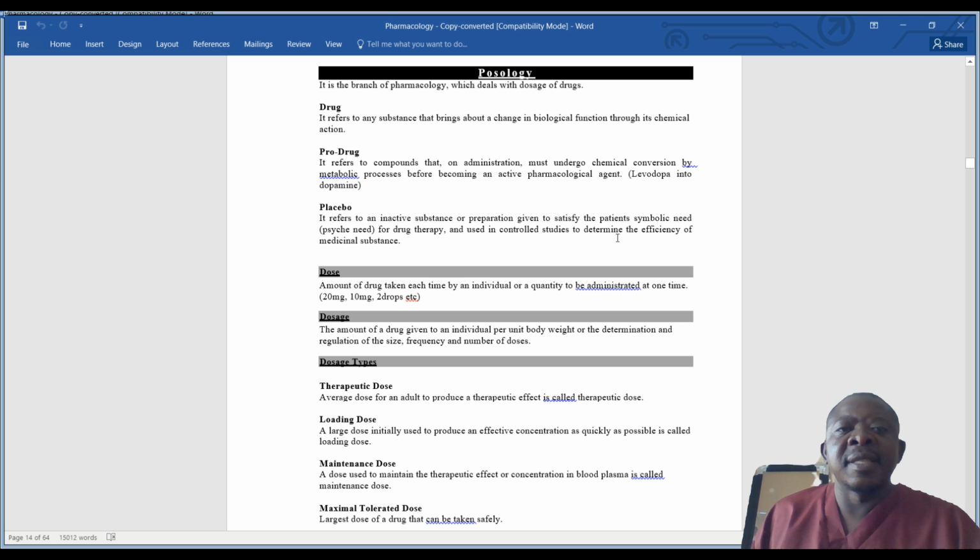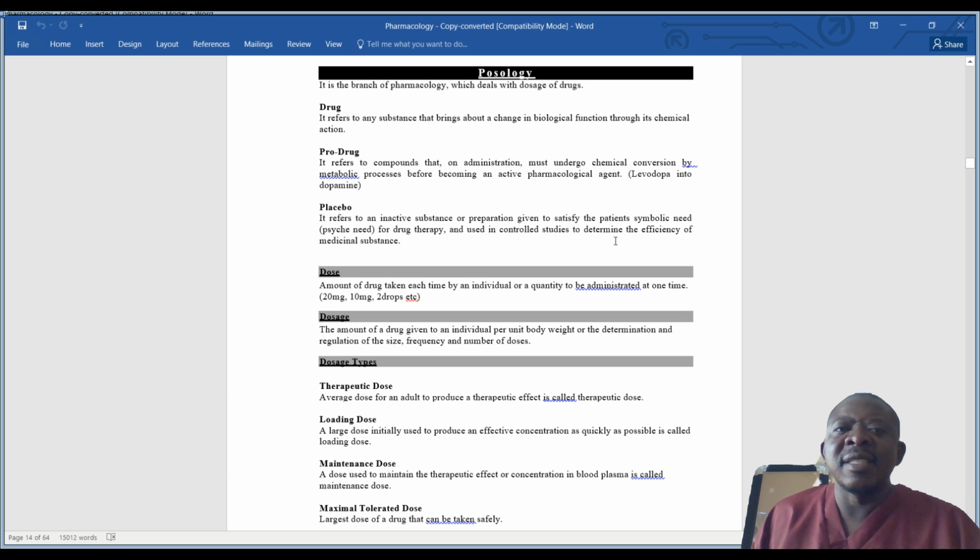So a placebo is an inactive substance. Okay, so it is not giving you therapy. It's neutral. It's not giving you therapy, but it is given so that we satisfy a psychological need, so that we can appreciate or determine the efficiency of medicinal substances.